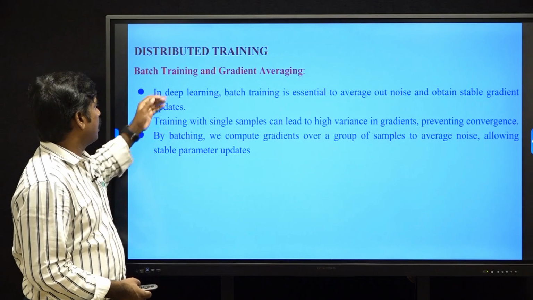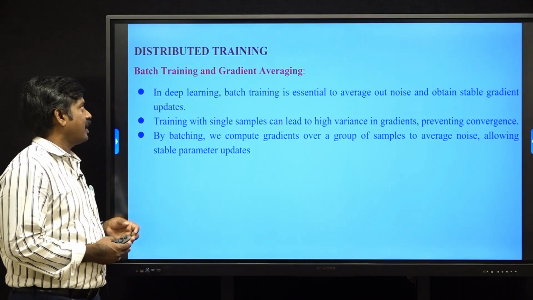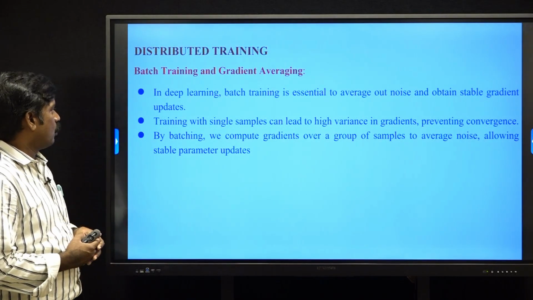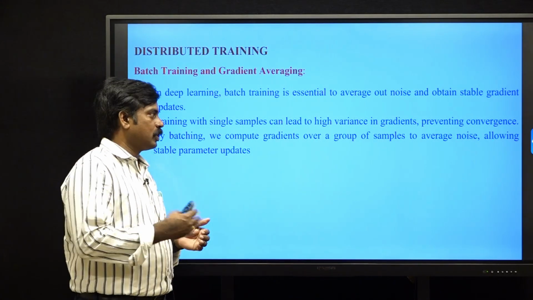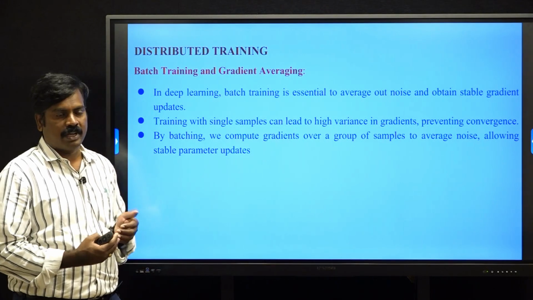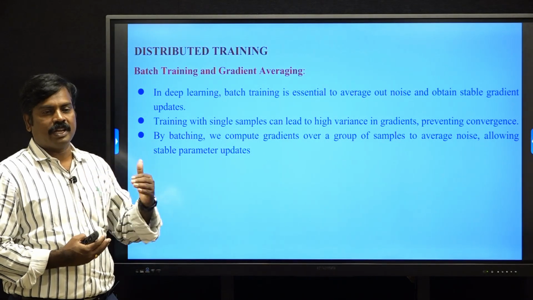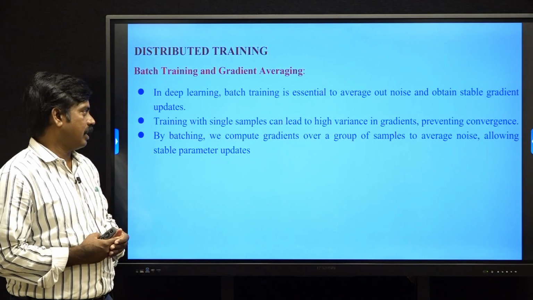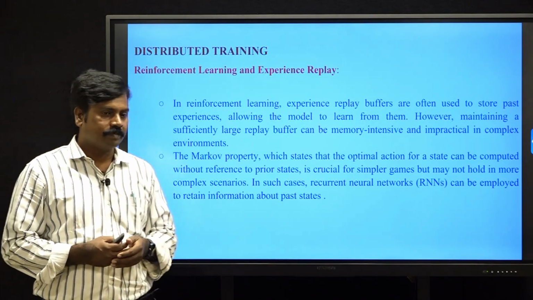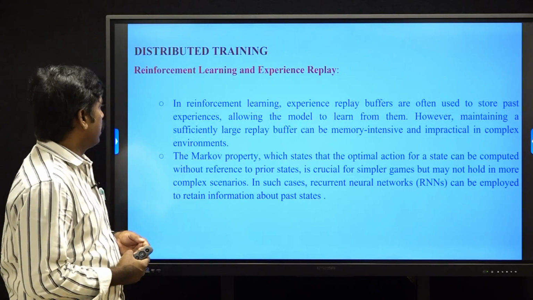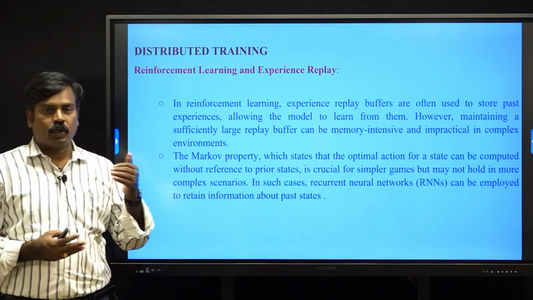Okay, generally we are using batch training in deep learning. In batch training, we use a set of samples to train in order to reduce the variance in gradient values. So here in reinforcement learning, for experience replay, we are using the Q learning concept.